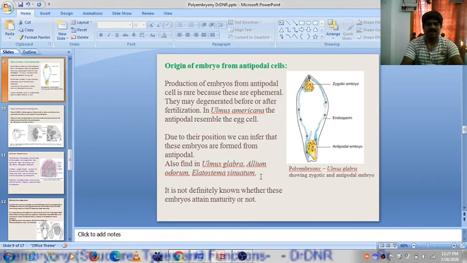Here it is Ileum odorum, Elodostoma sinuatum. It is not definitely known whether these embryos attain maturity or not.